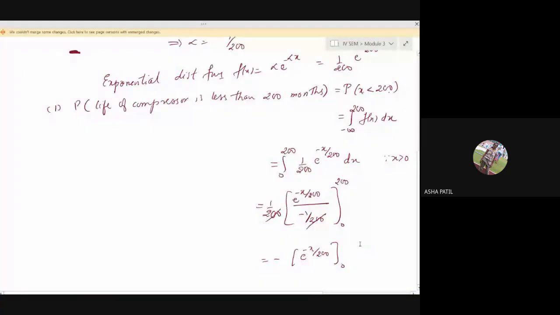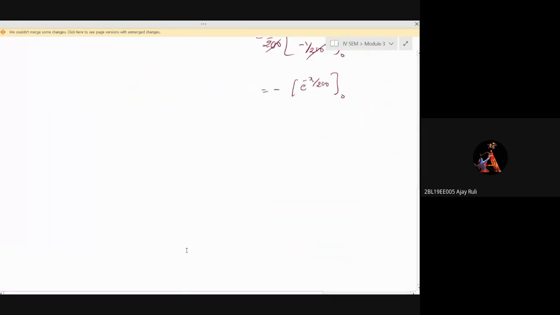Did you try the example? Yes, ma'am. What's the answer? My first answer is 0.6321. I'll just see. B-division students, you have messaged that you didn't attend the class yesterday completely.